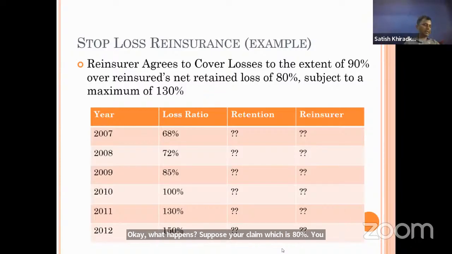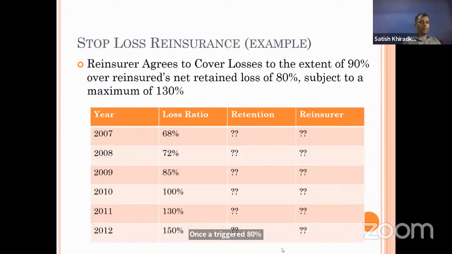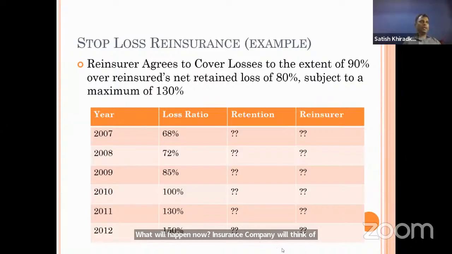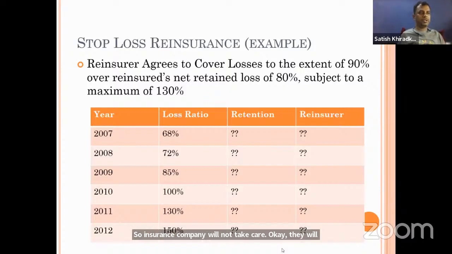Once it is triggered and crossed 80%, the insurance company will think, now my 80% limit is crossed, and if anything comes, I will recover it from the reinsurer. So the insurance company will not take care to control or minimize the losses, and there can be a moral hazard too.